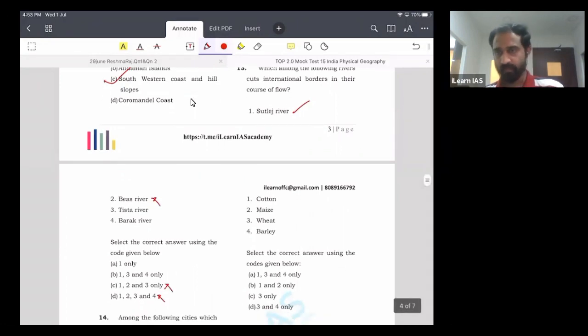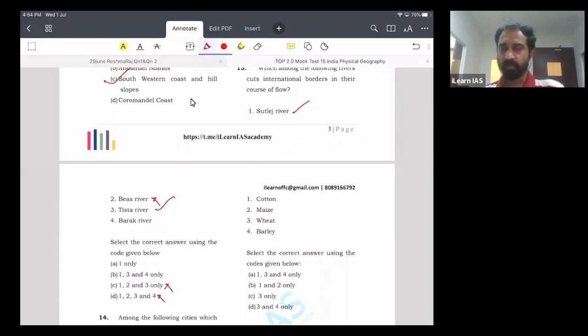Then Teesta, we know it originates from Sikkim, enters West Bengal, enters Bangladesh, and joins the Brahmaputra. Barak in India flows through 4 states, that is Manipur, Mizoram, Assam, and Nagaland. For Nagaland and Mizoram, only a small portion of the river flows through these 2 states.